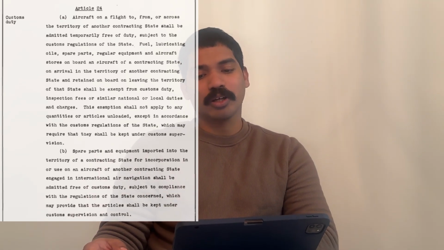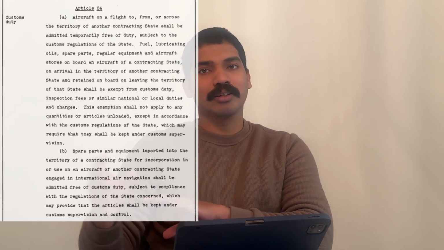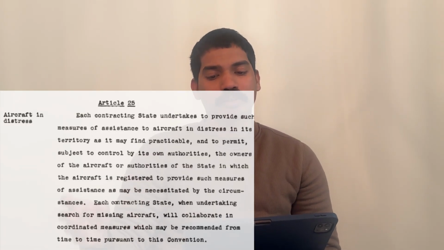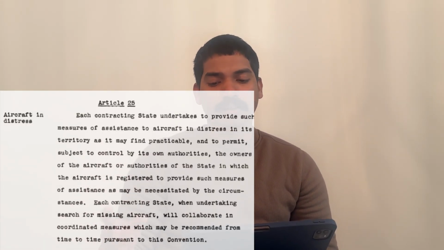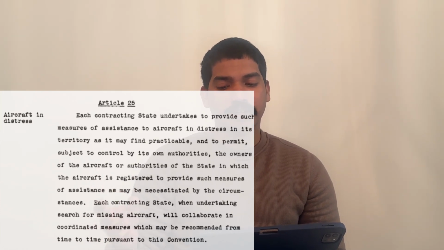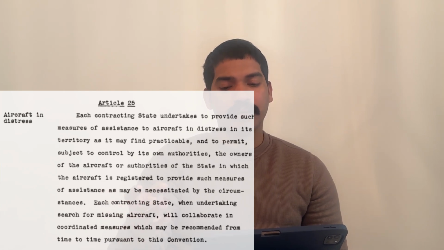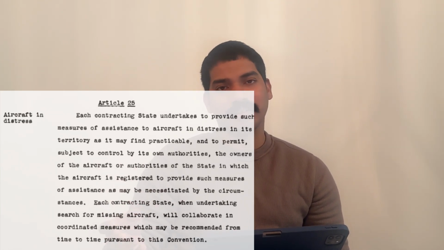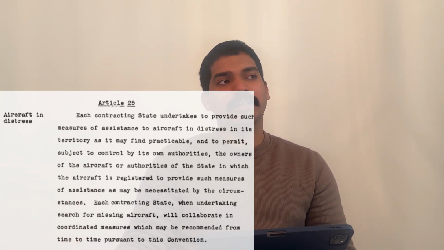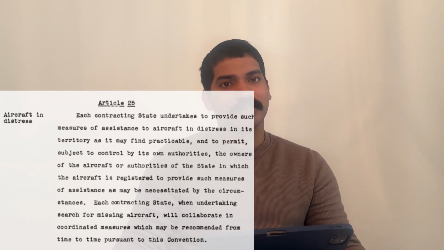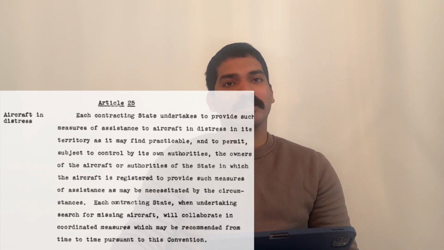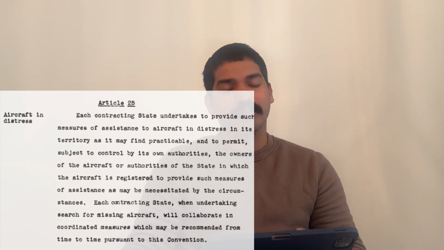Right? So they're talking about customs duty and how other contracting states are exempted in Article 24. Article 25 talks about aircraft in distress. Each contracting state undertakes to provide such measures of assistance to aircraft in distress in its territory as it may find practical. So basically, they are saying that if another aircraft comes, let's say, to India and they are in distress or in a state of emergency or urgency, India will provide full assistance to them. So that's all that they say in Article 25.